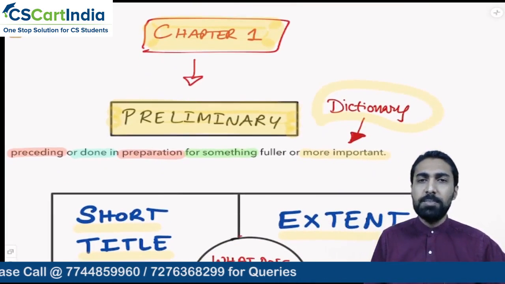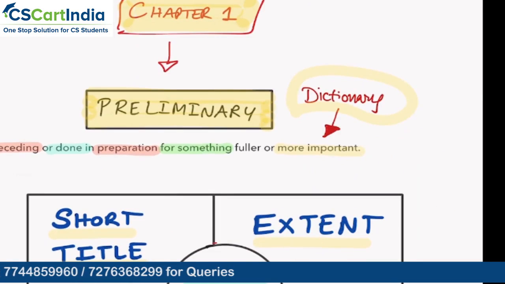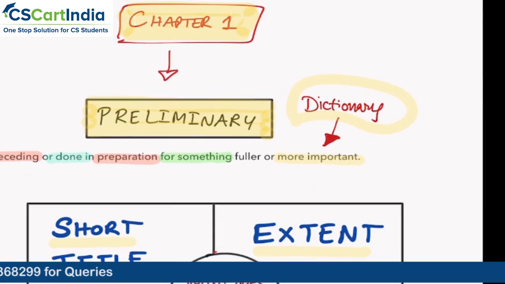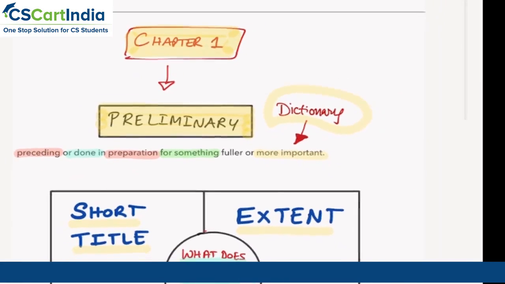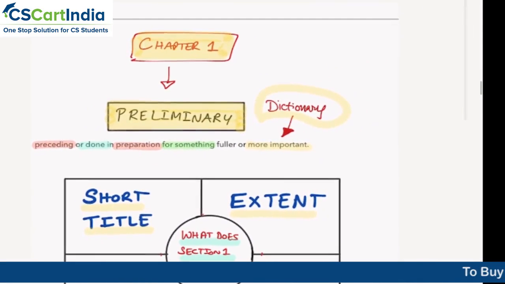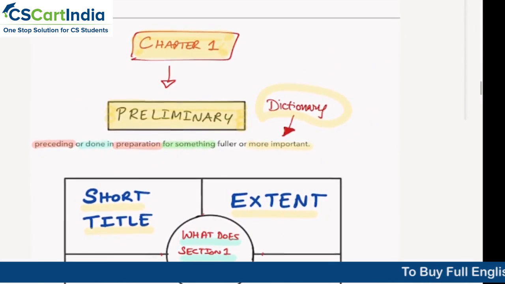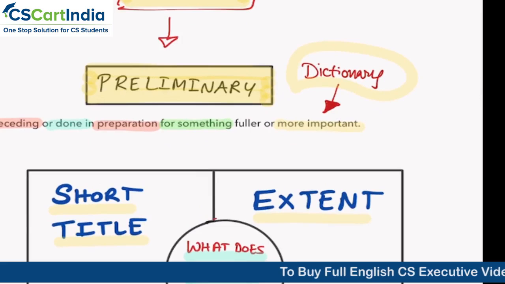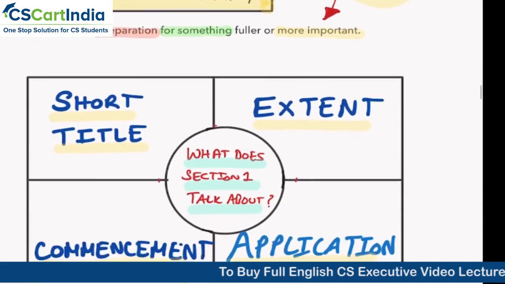So now in this we have chapter number 1. Chapter number 1, I told you, is called preliminary, right? So what is this preliminary? The dictionary meaning of preliminary, if you have a look at it here, it says preceding or done in preparation for something fuller or more important. Preceding or done in preparation for something fuller or more important.